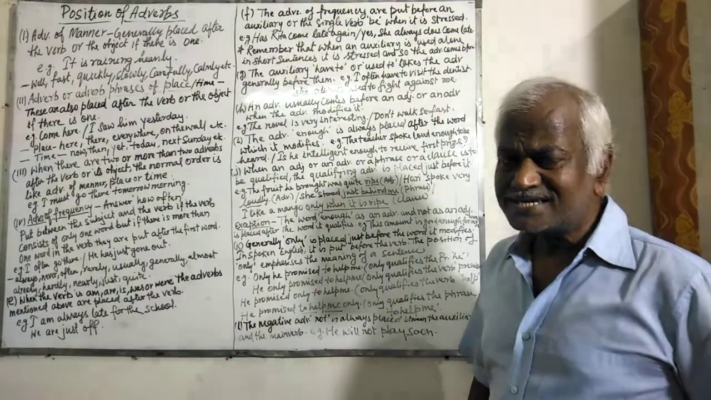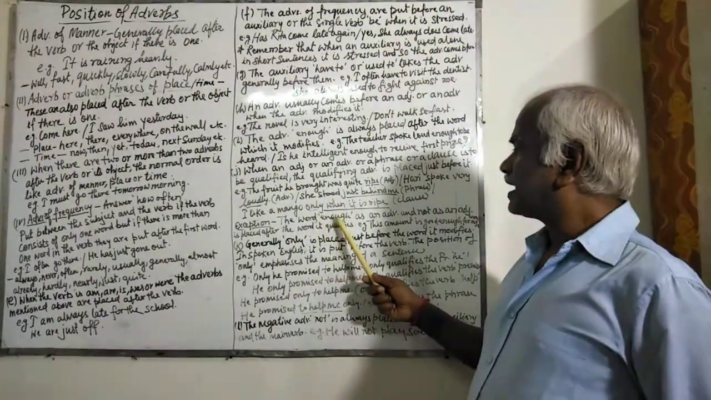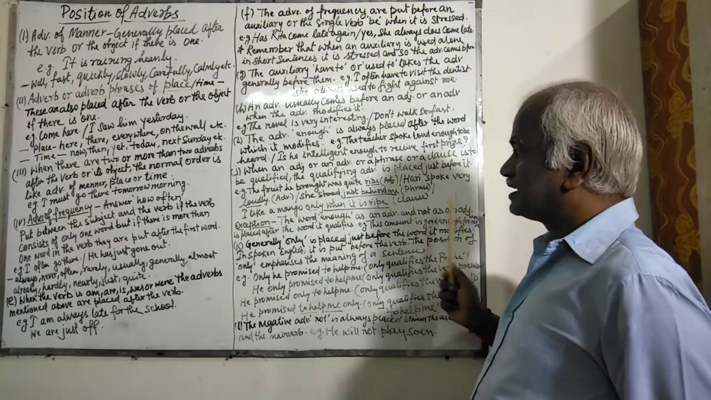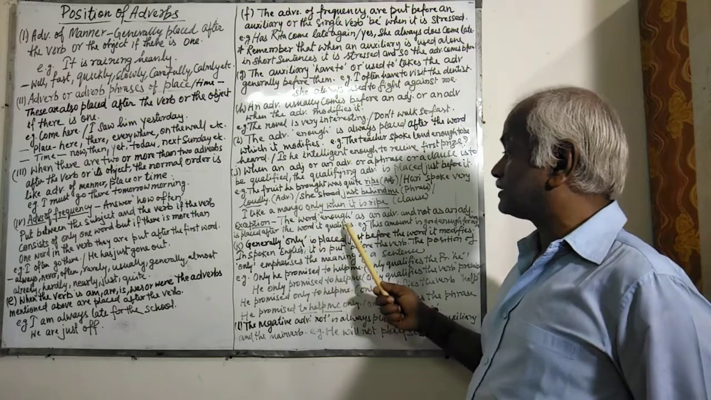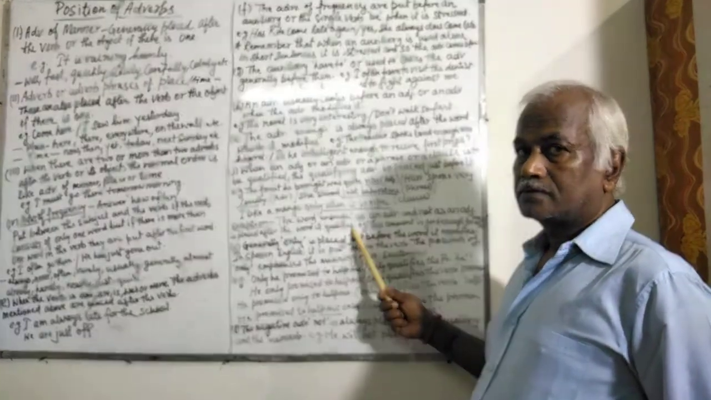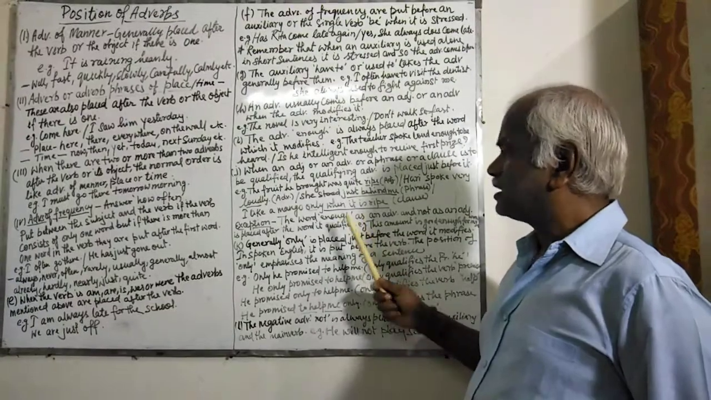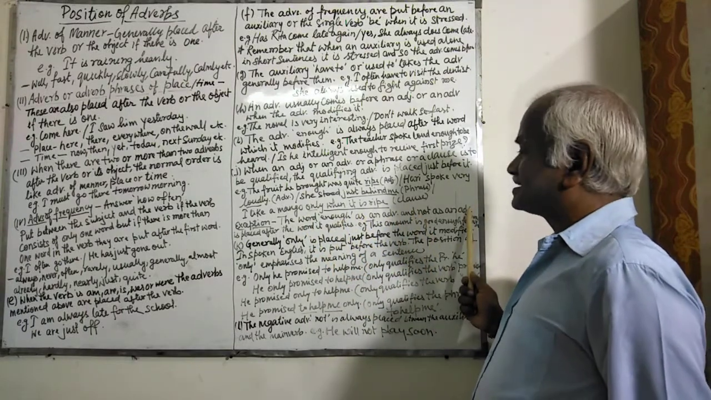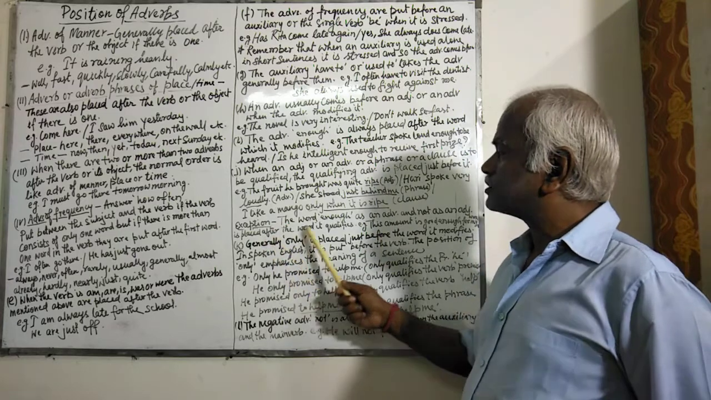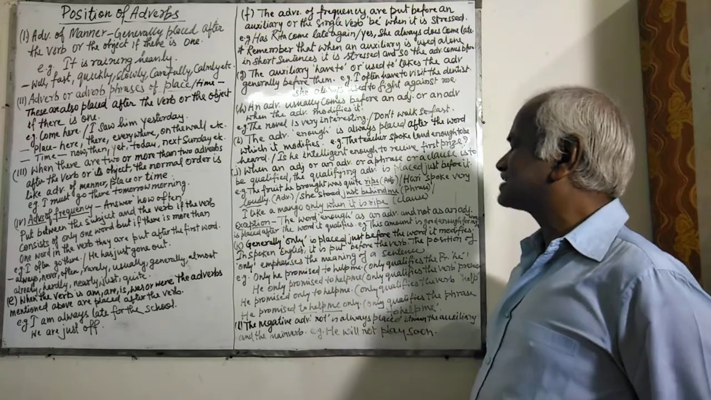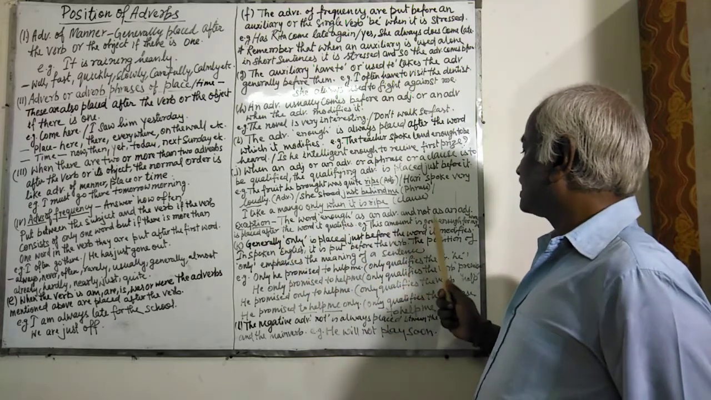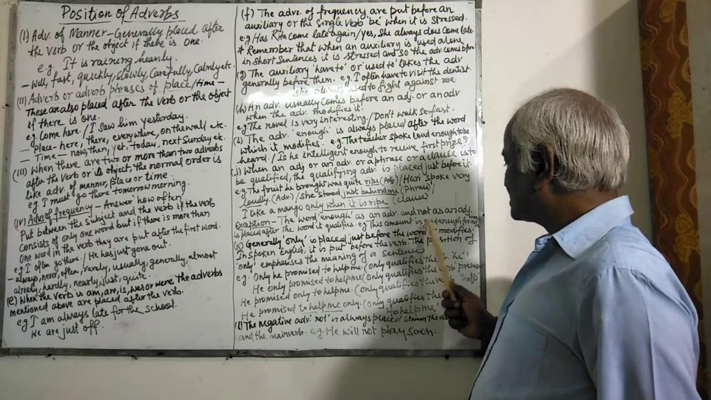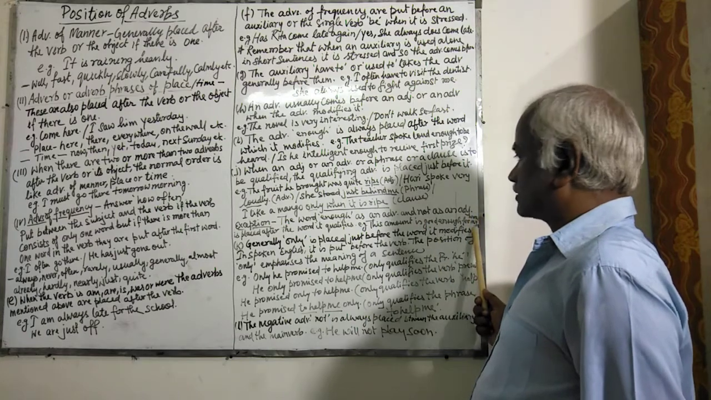Here one exception is there. The word enough as an adverb and not as an adjective is placed after the word it qualifies. Mark here once again, the word enough as an adverb and not as an adjective is placed after the word it qualifies. For example, this amount is good enough for my work.